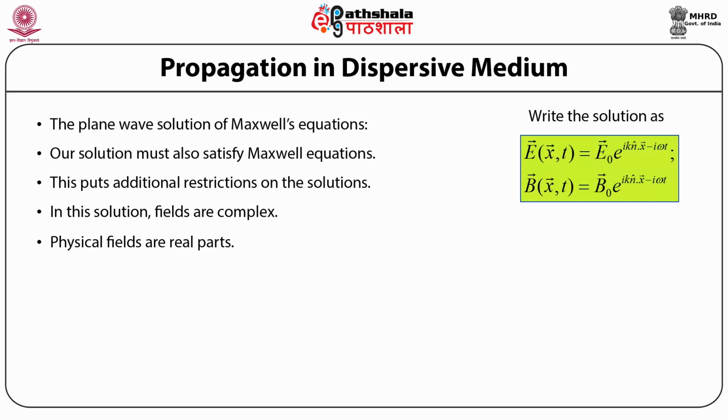Here n cap is the unit wave vector, omega is the angular frequency, k is the wave number, t is the time, and the vector E naught denotes the amplitude of the electric field.